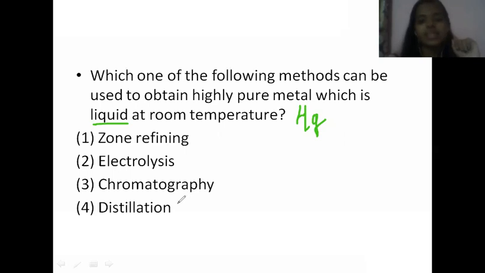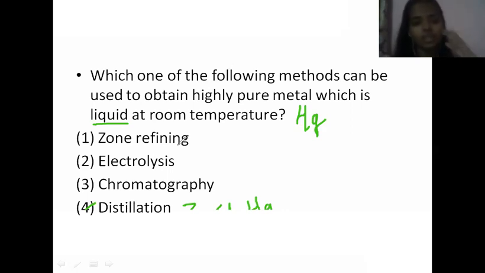And in the NCERT textbook, they have clearly mentioned that zinc, cadmium, and mercury are the three metals which can be purified using the process called distillation. So, distillation is the answer. Okay, this is how you have to approach this question.